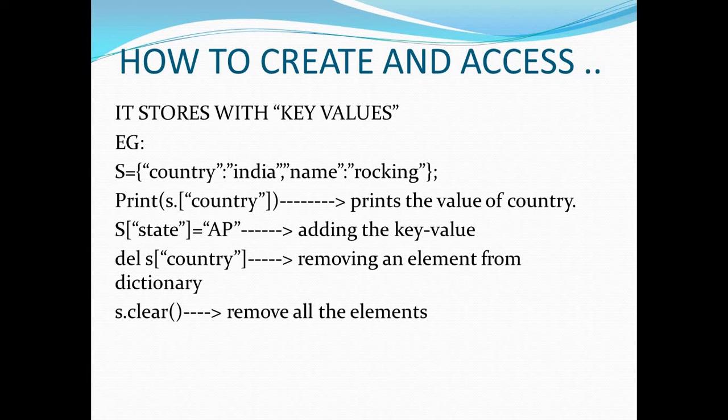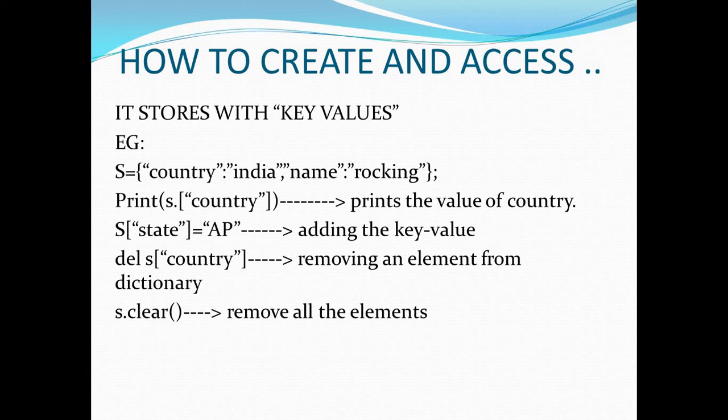Country is a key, India is a value. If you want to print the value of the key, you have to use print of s dot country, because s is a variable, and we have to access it with that.